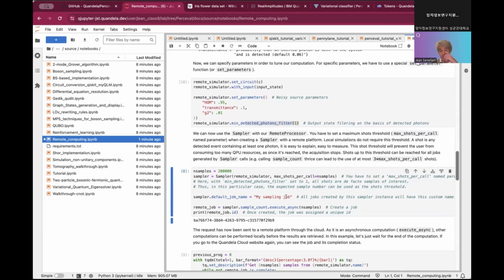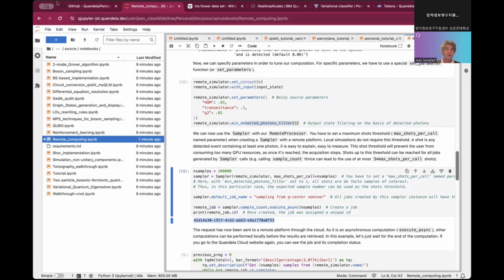I can give a name to my job. That will be easier for checking, sampling for the Qcenter seminar. I define a sampler, and then this line executes my job. There are two ways to execute a job. You can either execute synchronously, which means that you are waiting for the output, or asynchronously, which will just create a job ID.